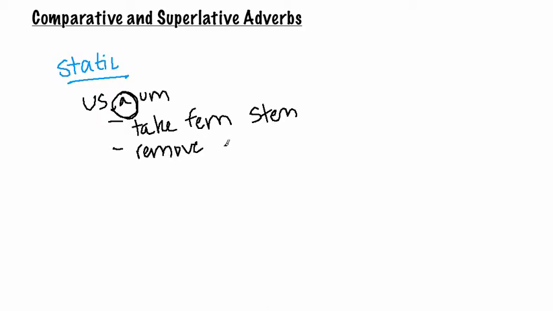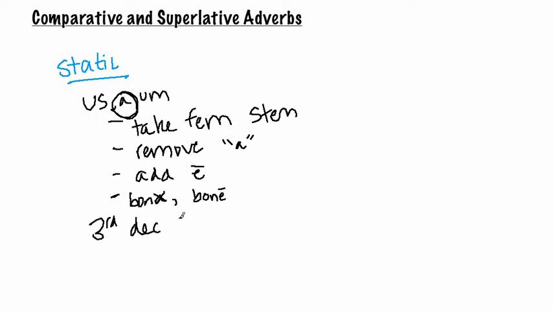remove a. And finally, you're going to add an E with a macron. It's that easy. So let's say the word was bonus, bona, bonum. Bona would be your feminine stem. You remove the A, add an E. Ends up being bone.